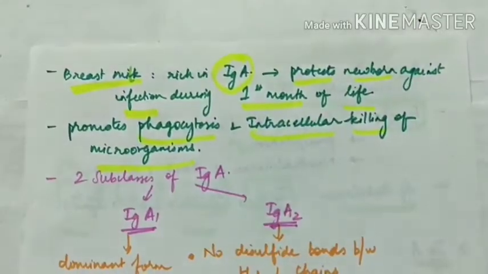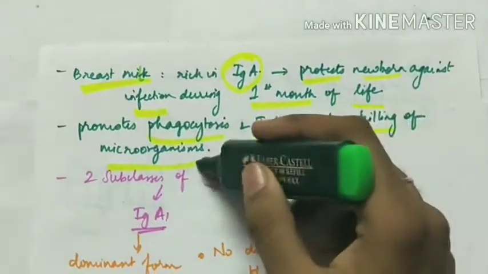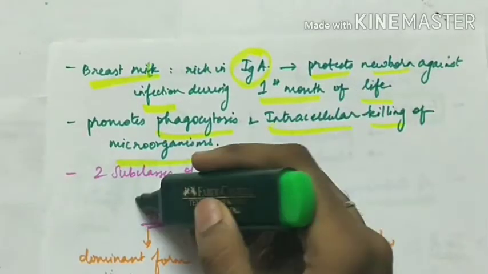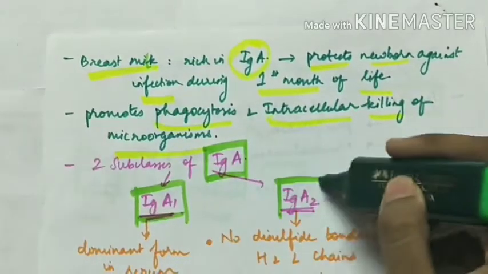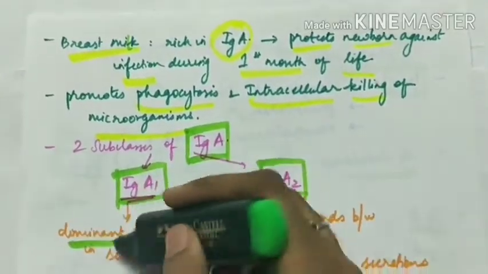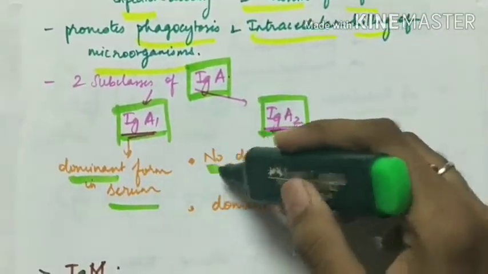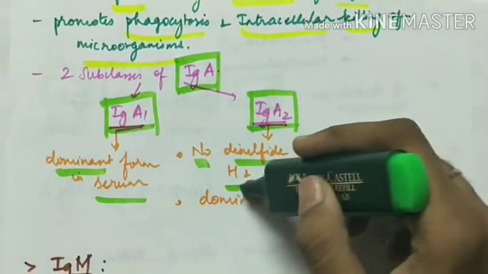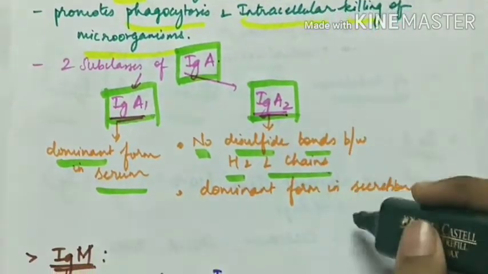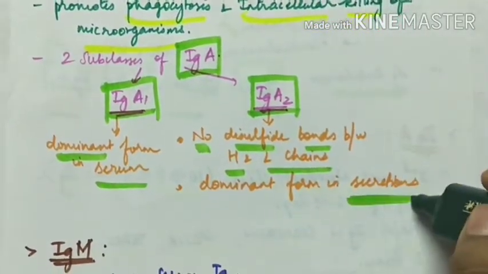There are two subclasses of immunoglobulin A, IgA1 and IgA2. IgA1 is the dominant form in the serum. In IgA2, there are no disulfide bonds between the heavy and the light chains, and this is the dominant form in the secretions. A2 in secretions and A1 in serum.